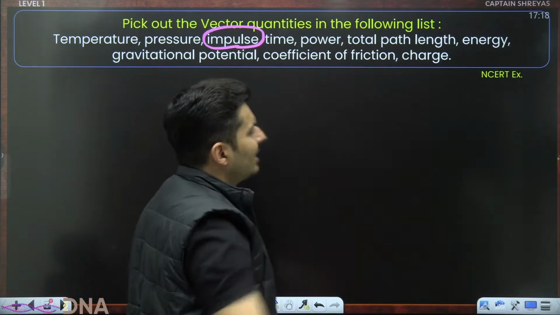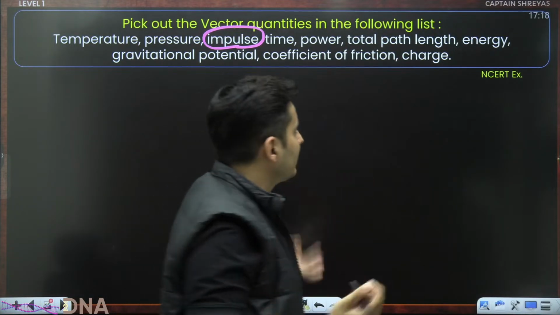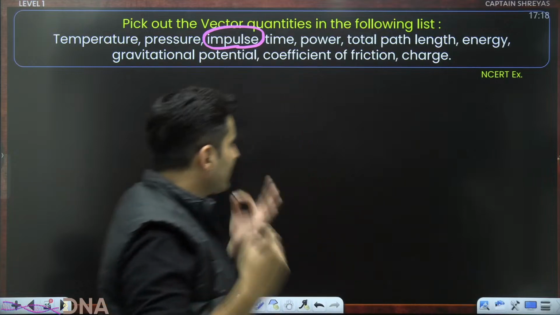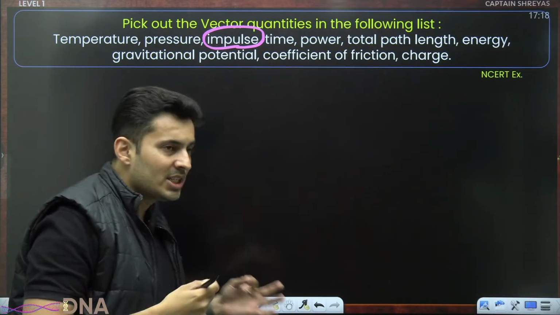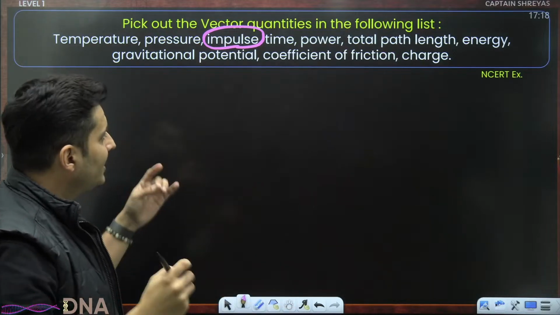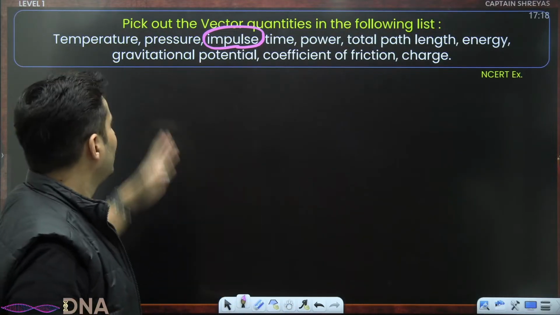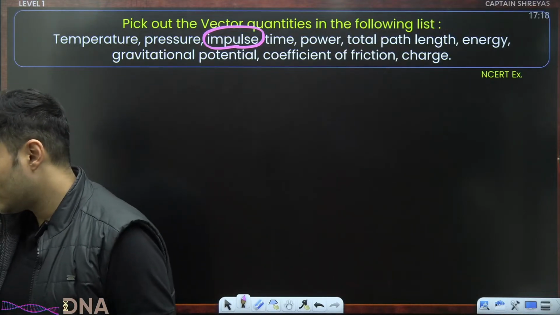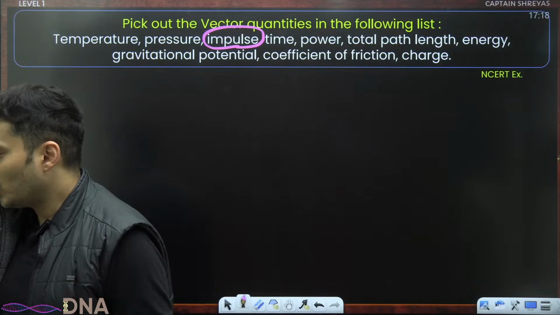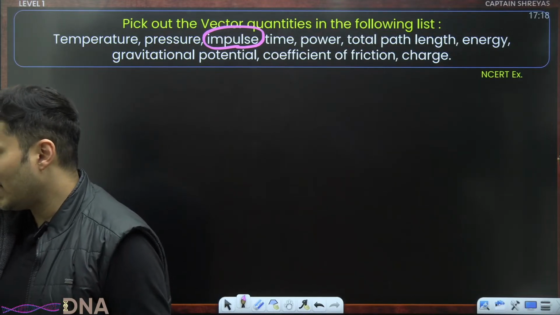Total path length is like distance. Distance is a scalar. Energy is a scalar. Gravitational potential, scalar. Coefficient of friction, scalar. Charge, also scalar. So the only vector among them is just impulse. Only and only impulse.